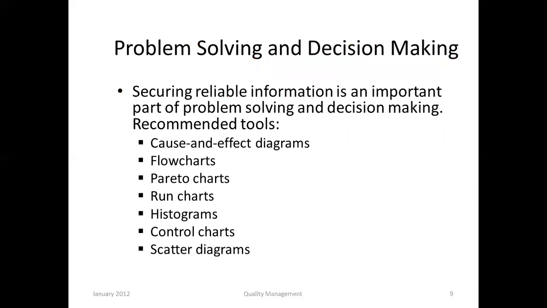So there are different tools used for problem solving and decision making, and I think we have earlier studied them under the title of total quality management. I repeat them here: cause and effect diagrams, flow charts, Pareto charts, run charts, histograms, control charts, and scatter diagrams. These all show the relationship of causation.